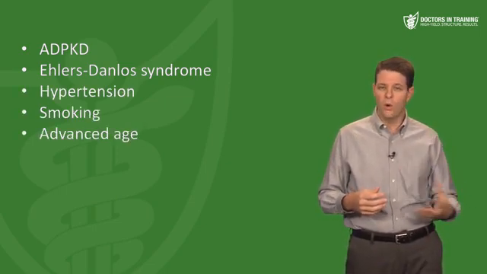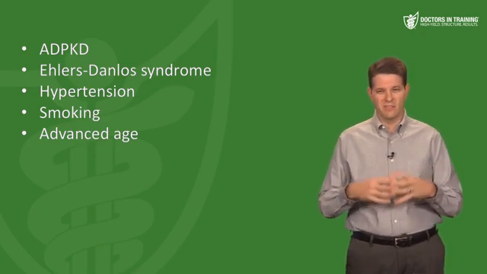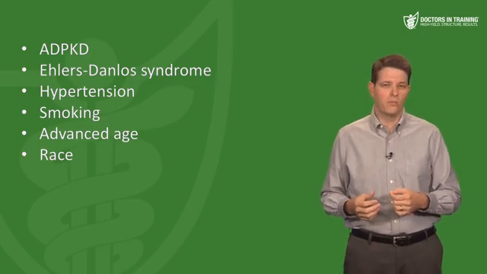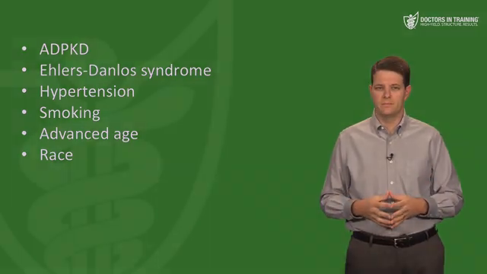Then other risk factors include hypertension, smoking, advanced age. Again, the longer you go on with this defect, the more likely this aneurysm is to balloon out. And then race is another risk factor. These are more common in black patients. If a berry aneurysm ruptures, that causes a subarachnoid hemorrhage.